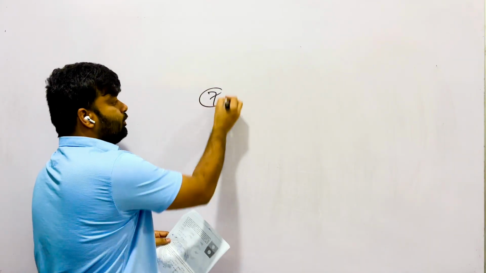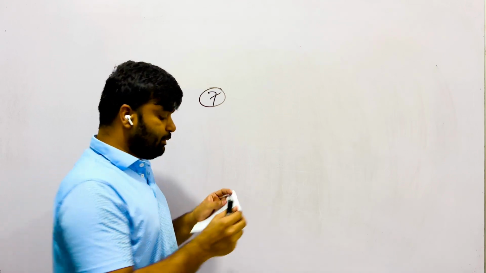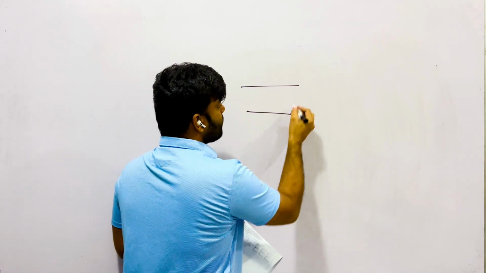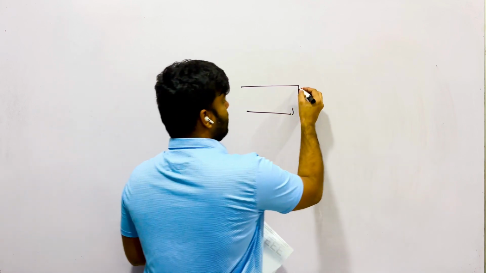Right. Question number 7. Two tubes AB of length 100 cm and 25 cm of radii 0.2 mm and 0.1 mm.